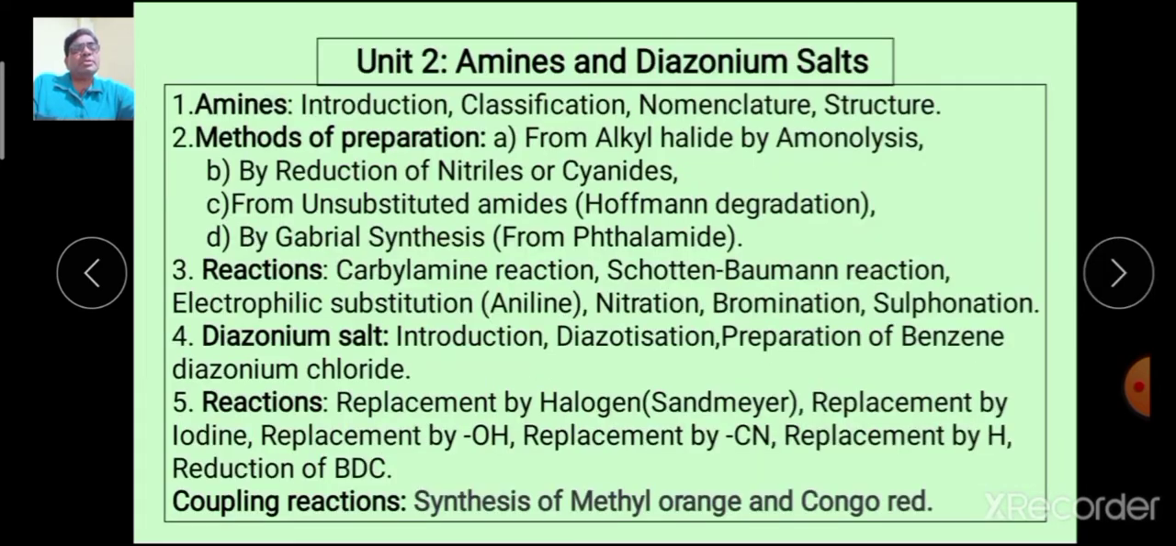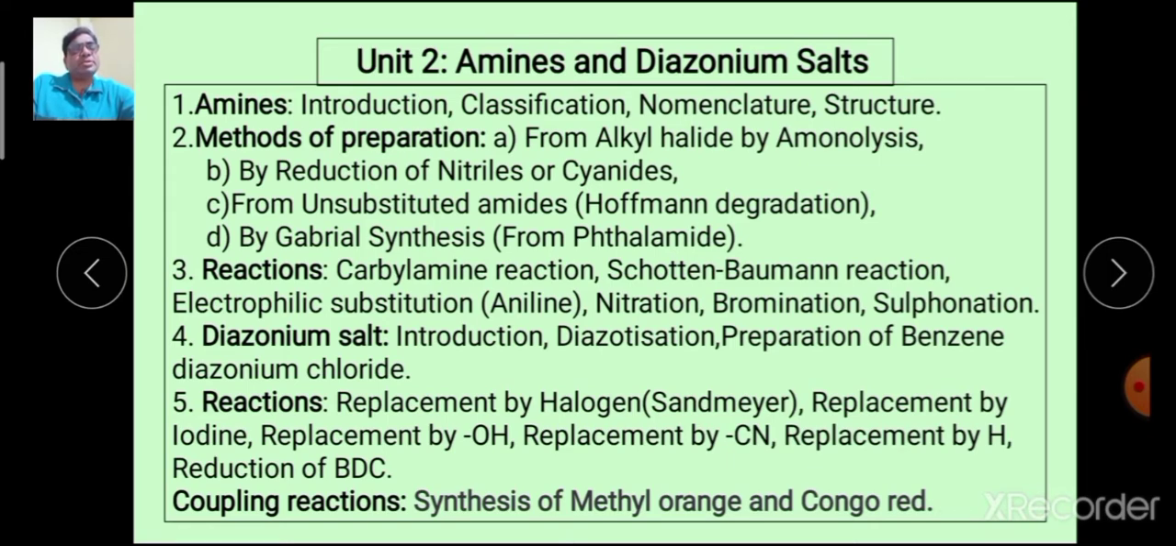The syllabus includes amines: introduction, classification, nomenclature and structure. Methods of preparation of amines, there are 4 methods. Then reactions of amines with electrophilic substitution. The second part of the unit is the diazonium salts.